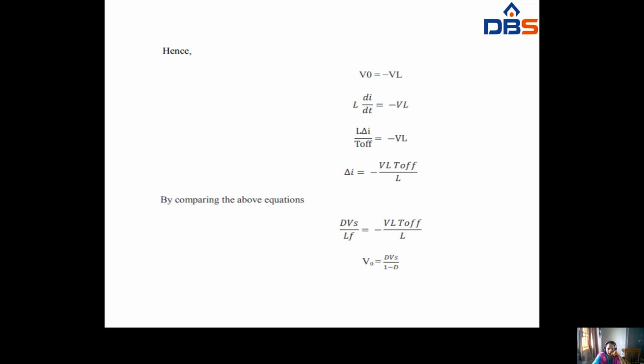That implies L into di by dt equal to minus VL. So L into delta I by T off equal to minus VL, so delta I equal to minus VL into T off by L. By comparing the above two equations, V naught equal to dVs by 1 minus D.